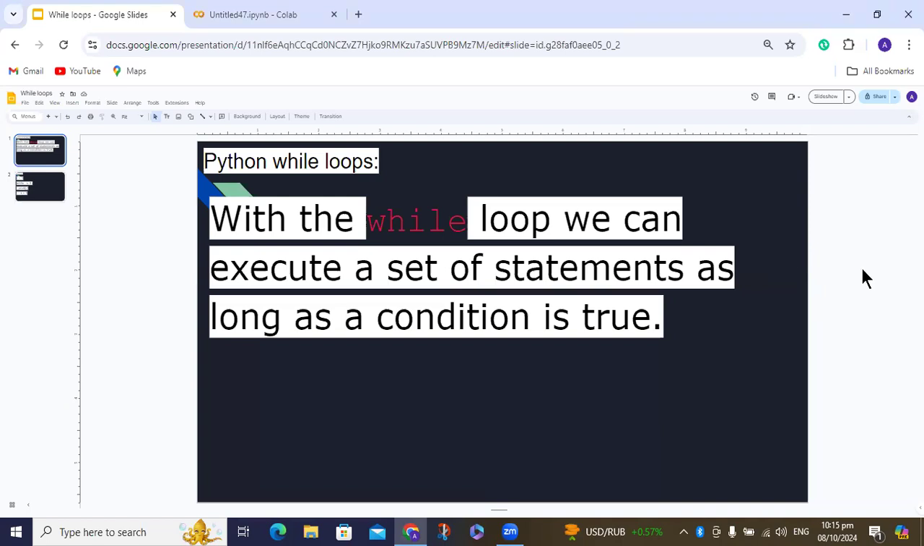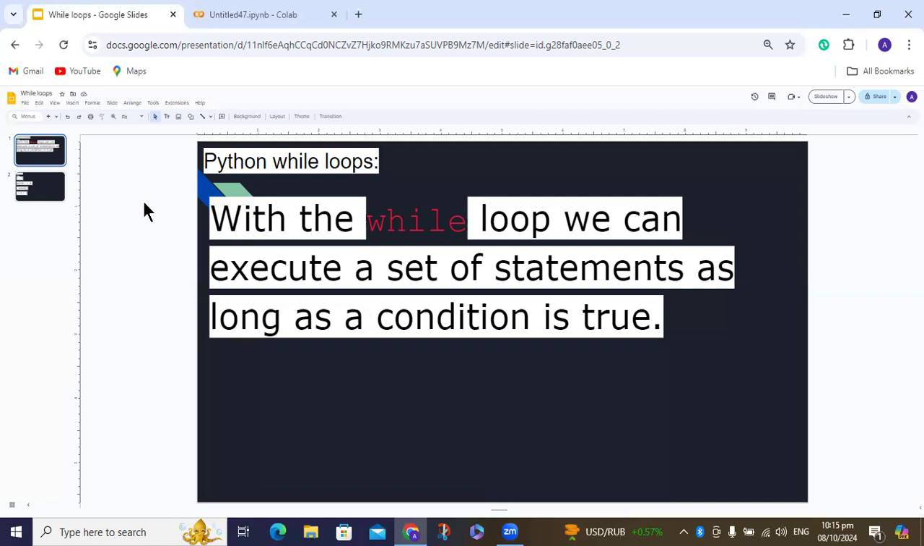In today's video, we will start a new topic, Python while loops. So today we will discuss Python while loops. While is basically a function through which we can execute a set of statements as long as a condition is true. So we can execute or call a statement if we have a condition.